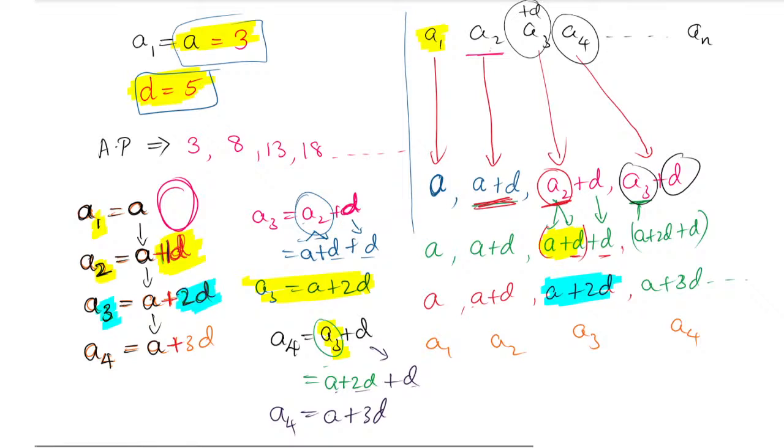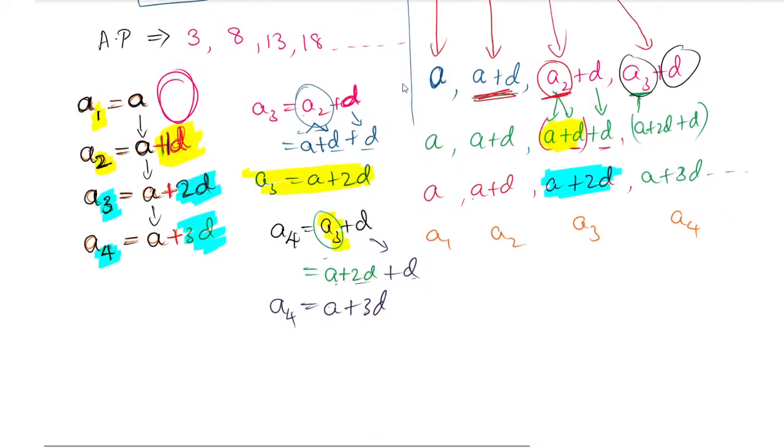Now if you go further, here it is a 4. You are finding A4. How many D is here? A will remain as it is. It will not make any change. How many D's are here? If you are going for A4, how many D is here? That is very important. Yes, that is 3D. Very good, Nidhi, Sanjana, Srinidhi and all. Bhakti, Hansi also. Very good. Here we have 3D.